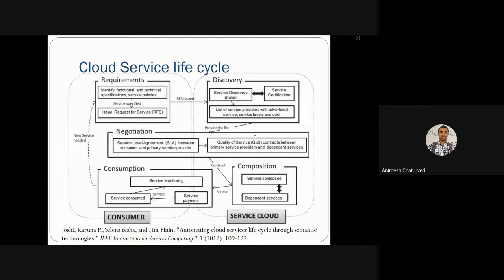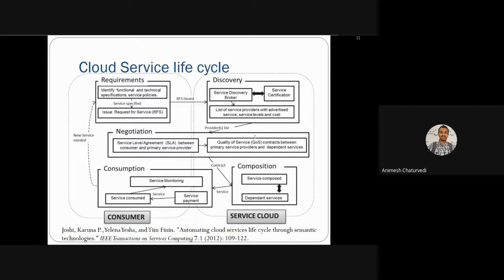Then consumption is done by the consumer based upon some APIs or some code written in the app, desktop application, mobile application, browser, or some dedicated application for that service.